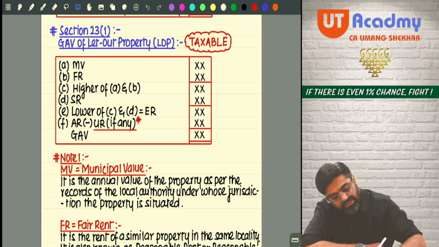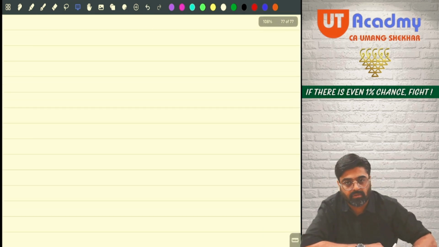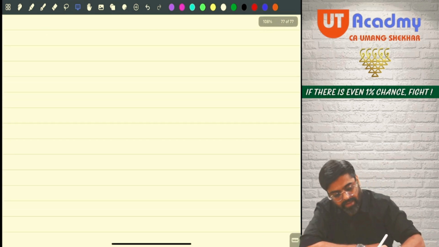So section 23 has 5 parts. How many parts? Section 23 has 5 parts.